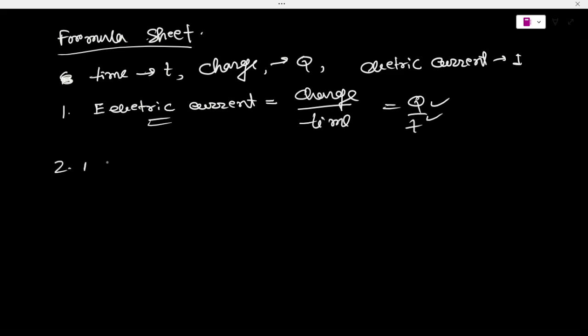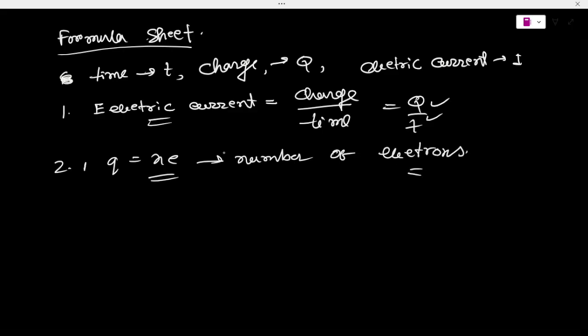Second, q is equal to ne, where n is the number of electrons. When we convert it into I, I will be ne divided by t, so number of electrons times charge divided by time.